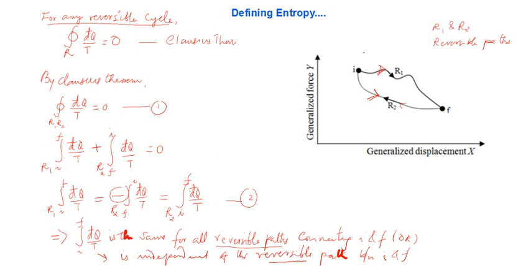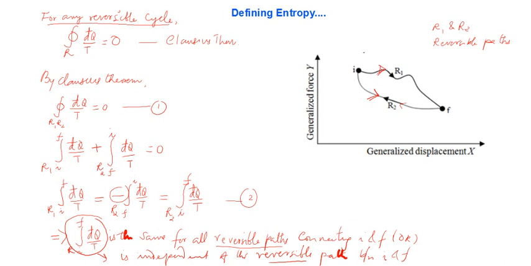So let's pause here and think. It means that this particular integral for any reversible path R can represent some sort of a function, or you can say this function can correspond to some physical quantity which is not known to us as of now.